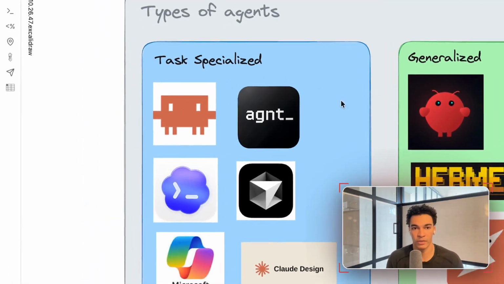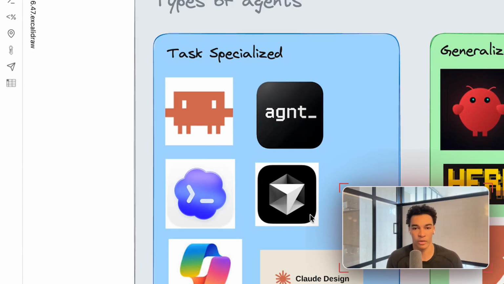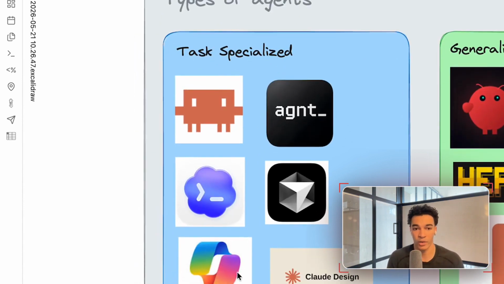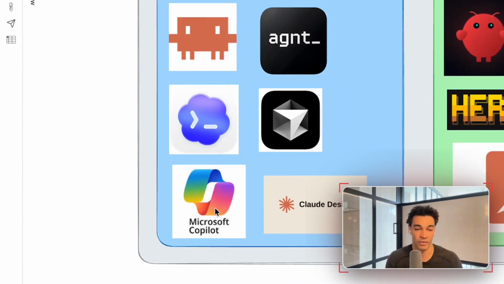So on the left here, we have a few different task specialized agents. We have Claude Code, Codex, Cursor. All three of these are task specialized for being really good at writing and editing code. Then we have My App Agent, which is really good at building go-to-market workflows and automating your company's operations. Then we have Microsoft Copilot. To be honest, I've never used this, but I would assume it's really good at doing things like modifying Excel sheets, building Word documents, that sort of stuff.